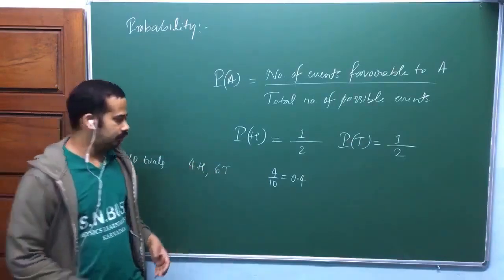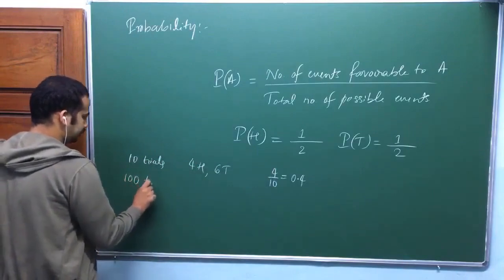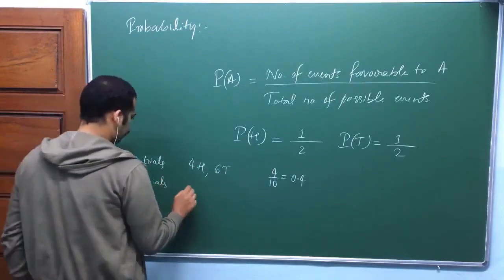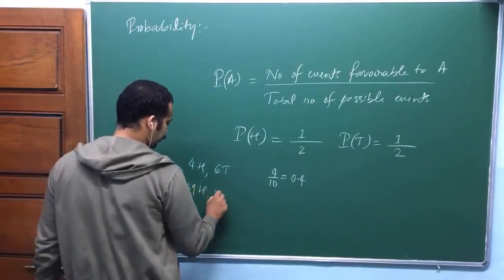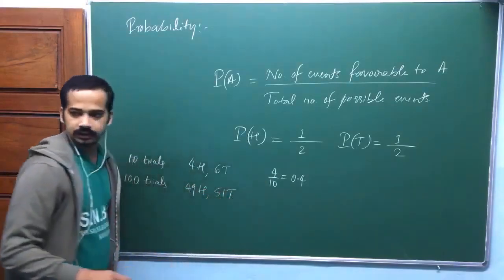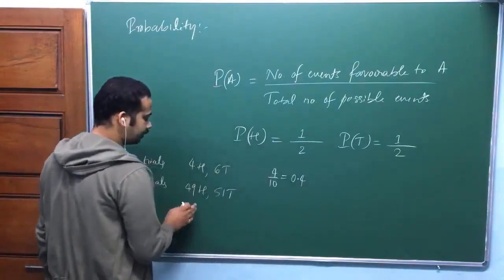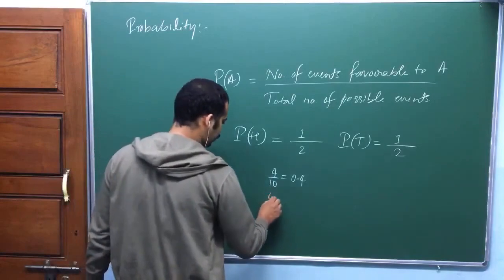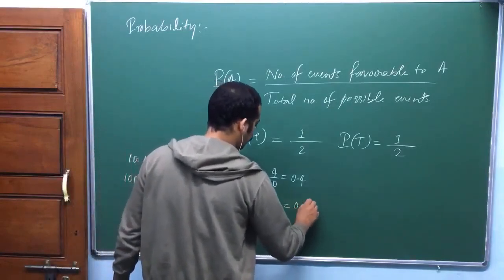Okay, I'll take some imbalance between them. So now look at here, this ratio is 0.4, isn't it? I'll take 100 trials. Suppose among 100 trials, 49 head and 51 tail. Let me take like that. So then the ratio of head divided by the total number of trials is equal to 49 divided by 100, that will be 0.49, isn't it?